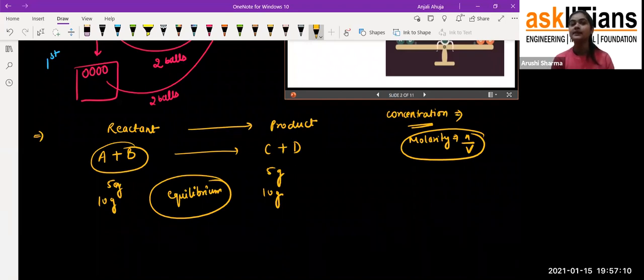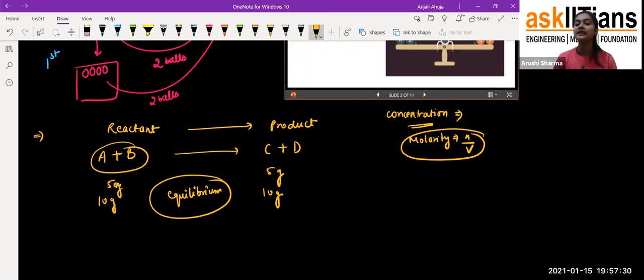We'll take one daily life example: if our mother wants to prepare a roti or chapati, first of all she'll take the flour, but at the time of flour there is no chapati, and after some time you'll get the product. So you can say the flour is the reactant and the product is the chapati.